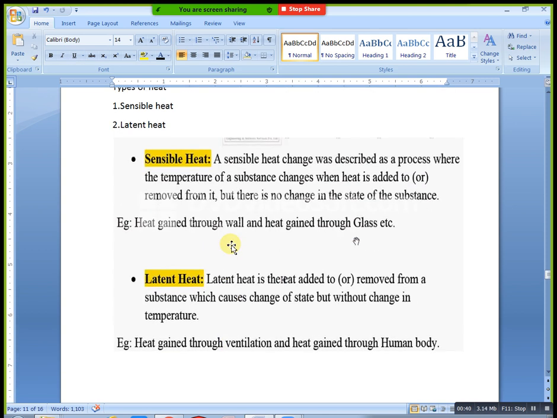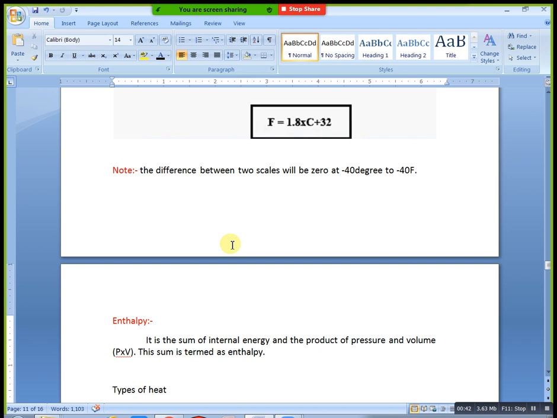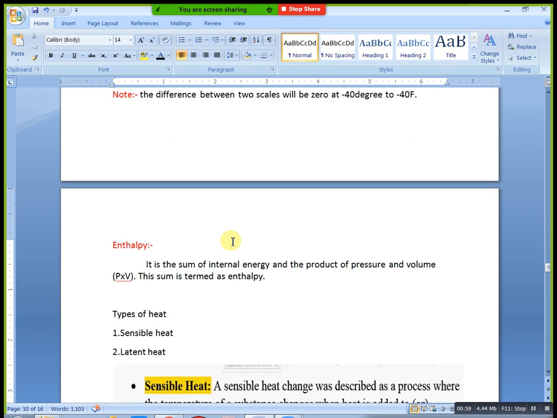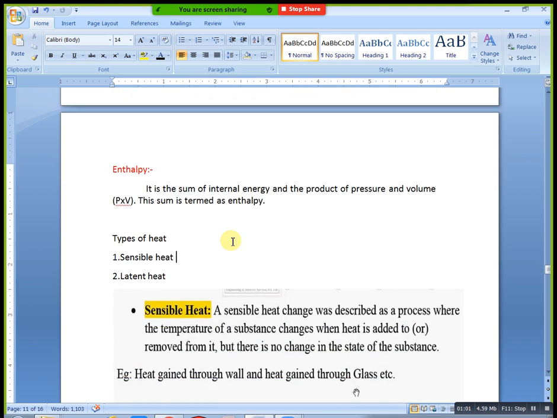What is sensible heat? I am asking. Yeah. Phase is not changing. Only we have temperature difference. Temperature rising or decreasing. Simply we say that. Latent heat means.